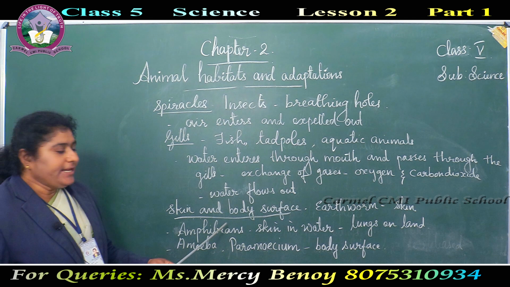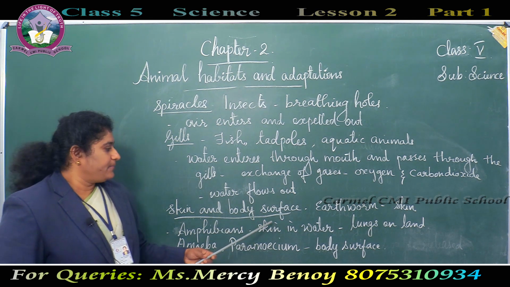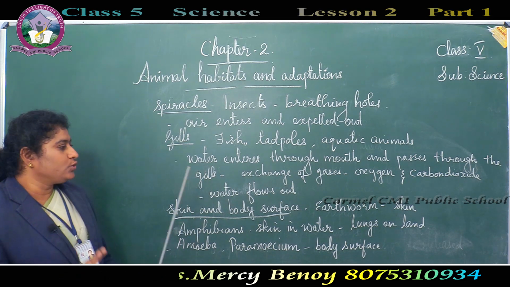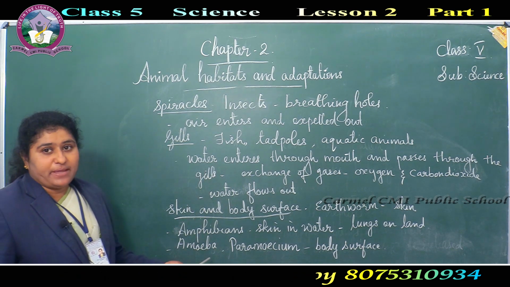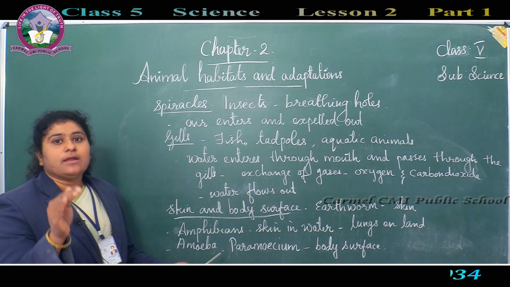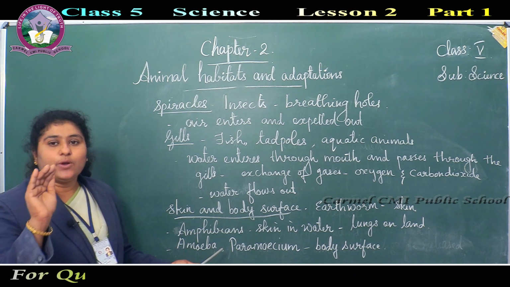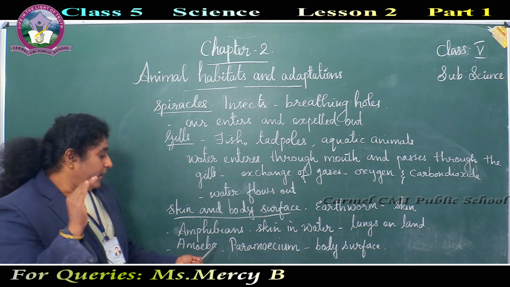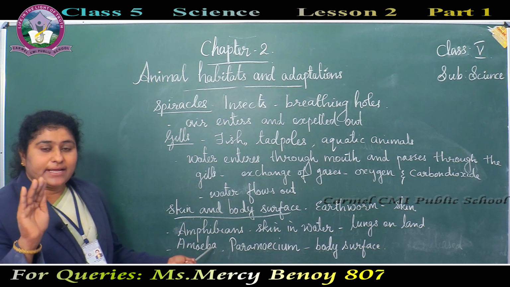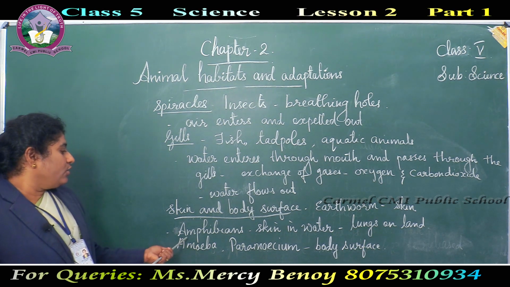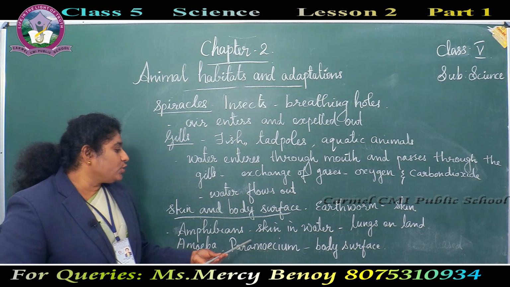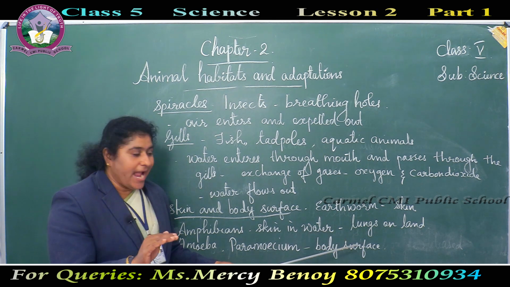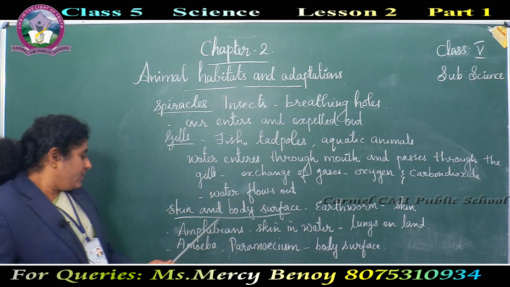Here, skin and body surface. Earthworms breathe through skin. Some animals live in water and on land. Such animals are called amphibians. Frogs are an example of amphibians. Amphibians breathe through skin in water, and when they are on land, they breathe through lungs.